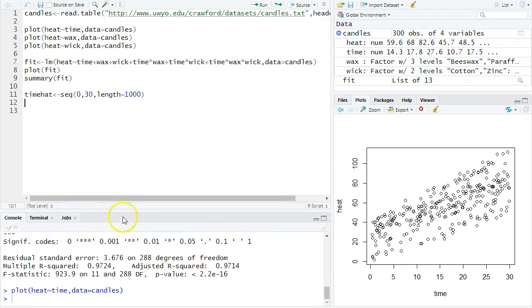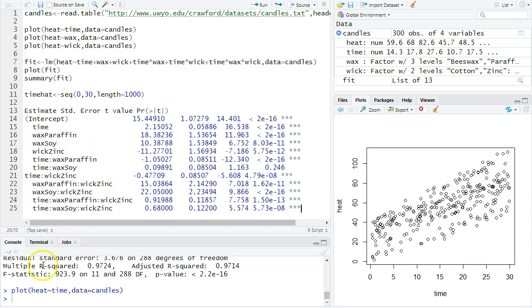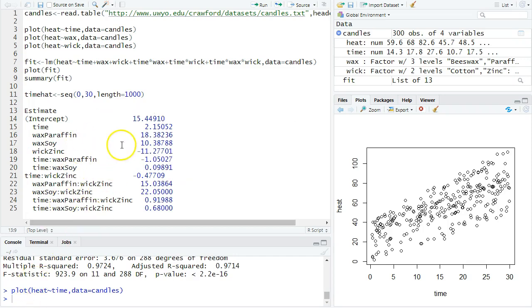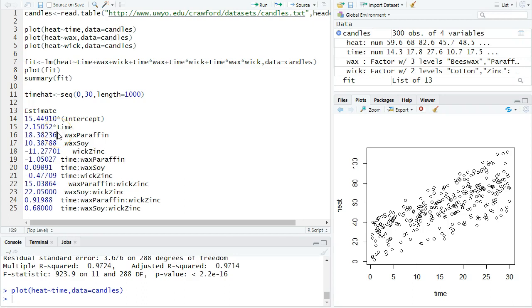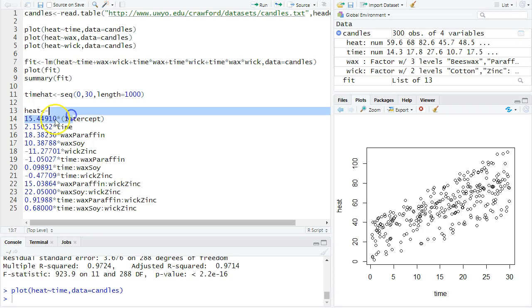I'm going to start with all the output, and the parts I'm really interested in are these coefficients. I'm going to take each one of these coefficients and put them in the front, because that's just tradition of how we write it. I'm going to put multiply between each coefficient and the term. I'm going to make it be a prediction for heat, because that's what we're trying to predict. I don't need this intercept term right there. I do need plus signs between all these different terms. These colons are supposed to be multiply.